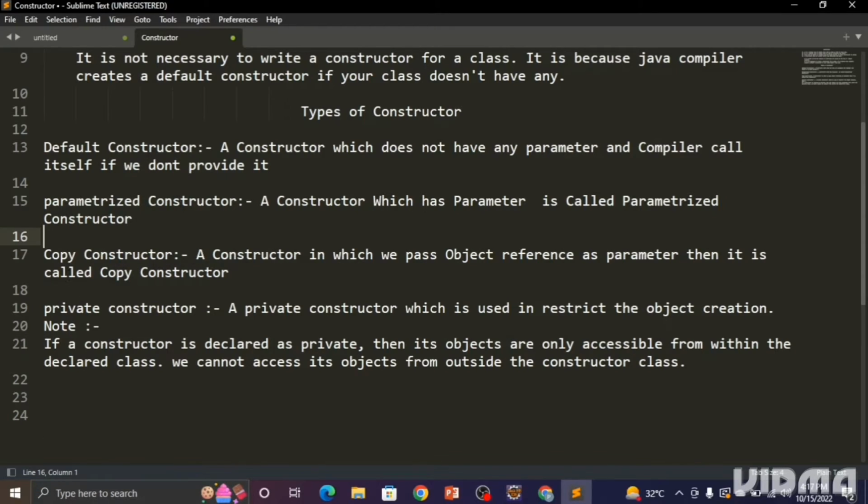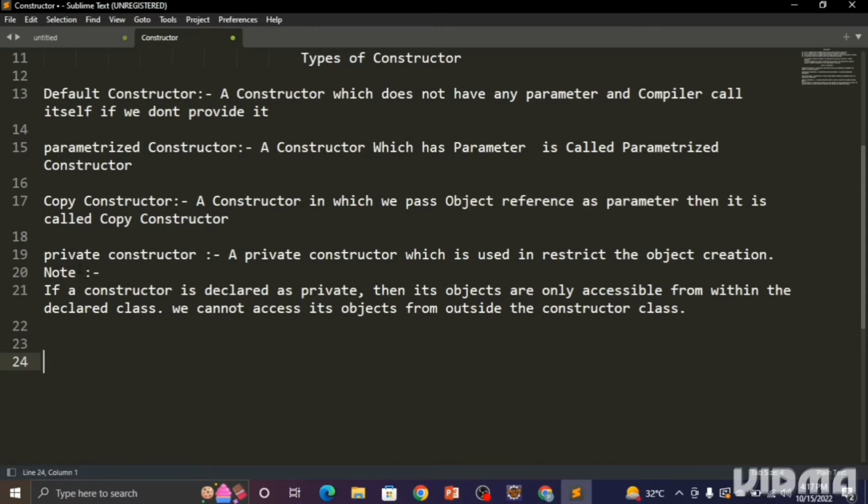Now, the copy constructor. The copy constructor is also somehow a parameterized constructor, but we don't provide any string value or integer value here. Instead, we pass the object reference as a parameter. So whenever you pass an object reference as a parameter in the constructor, then we call it a copy constructor. Remember this thing.